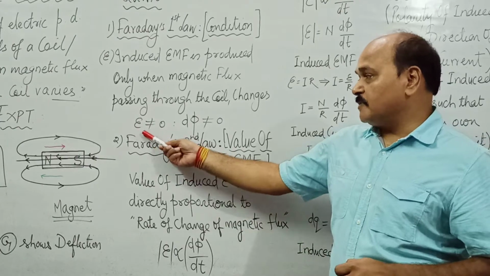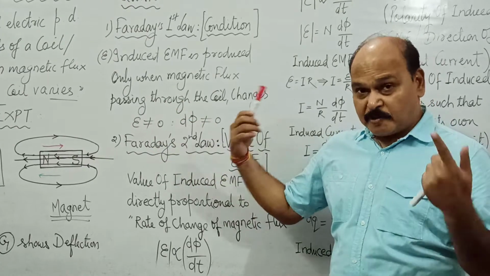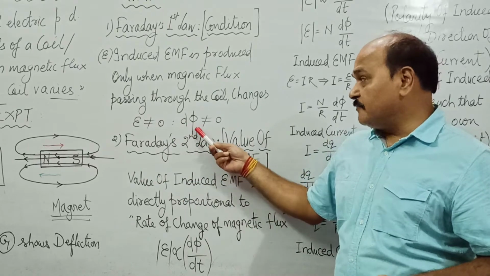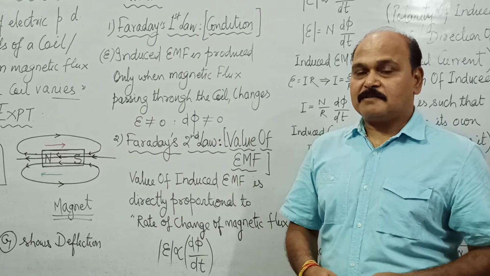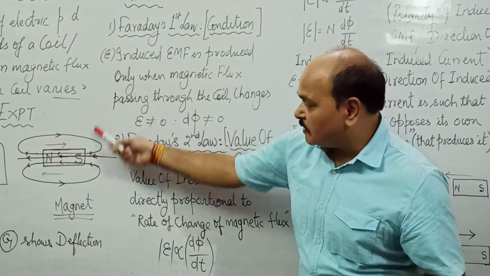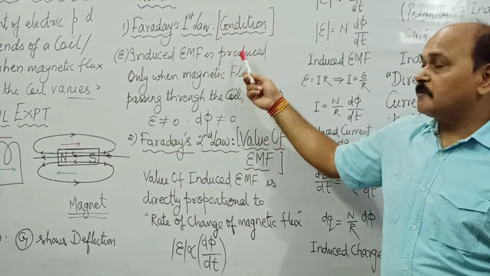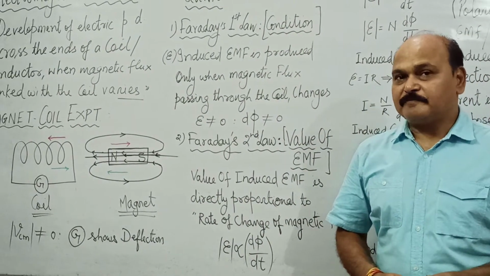Induced EMF, the potential difference, is non-zero, that means it is produced, only when dφ, that is the change of flux, is non-zero, that means there is change of flux. So this is what we have already understood here. The same thing, that is the condition for electromagnetic induction, is explained by Faraday's first law.